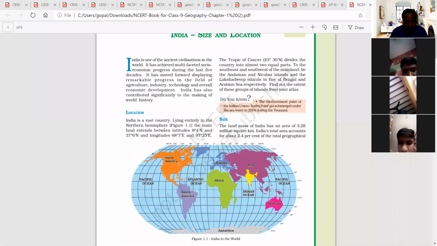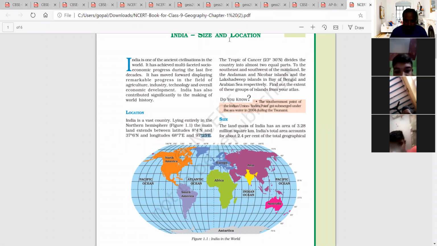It is given that India's mainland extends between the latitudes 8 degrees north and 37 degrees 6 minutes north, and longitudes are 68 degrees 7 minutes east and 97 degrees 25 minutes east longitude. So these two are longitudes.